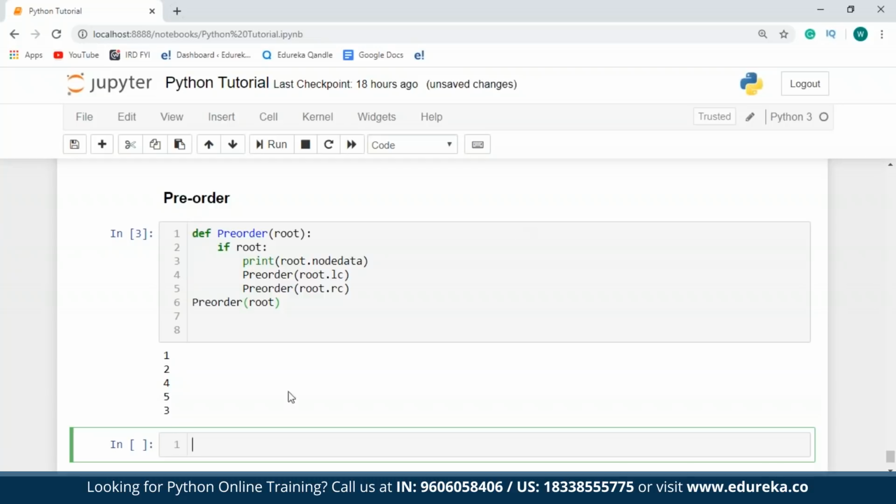So as you can see over here, the first node to be visited is the root node 1, followed by the left subchild 2, and then the left subchild of 2, which is 4. And then I'm going to visit root 5, which is the right subchild of 2. And finally, when the root and the left subtree is done, I move on towards the right subtree, which contains 3. Okay, so I hope you guys are clear with this.